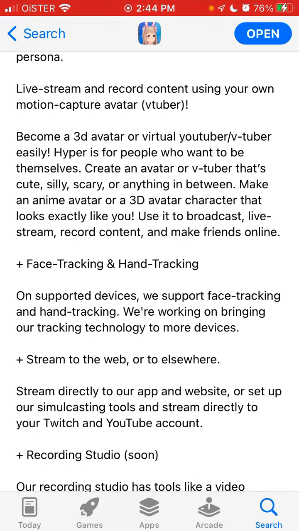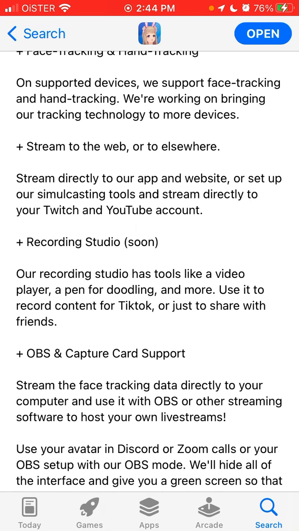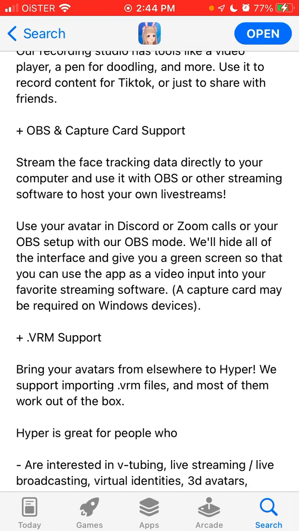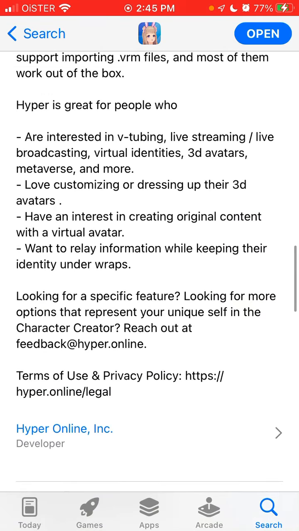We support face tracking and hand tracking, but this only works with newer iPhone devices and some newer Android devices where they have Face ID, for example, on iPhones. If your phone doesn't support that, and I have an iPhone 7 so it doesn't, this feature won't work. Then you can just stream your avatar to web. There is a recording studio, OBS and capture card support, VRM support, all these features.